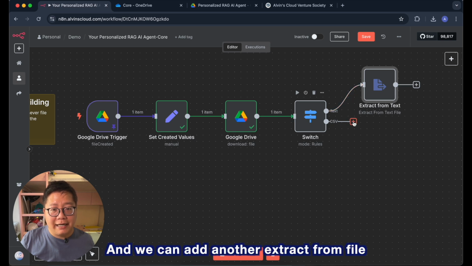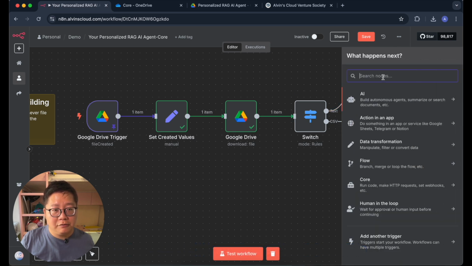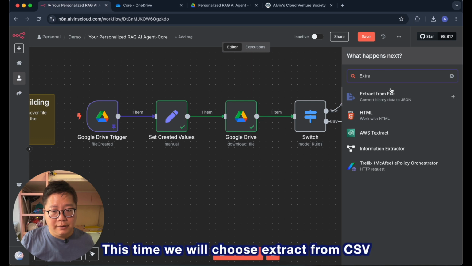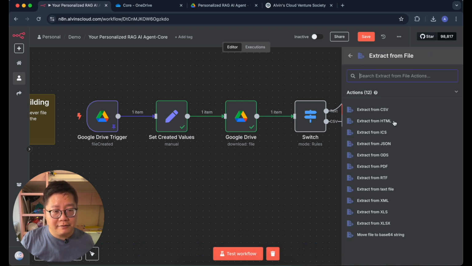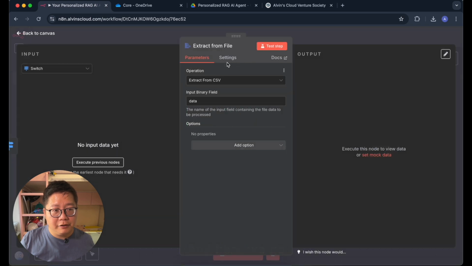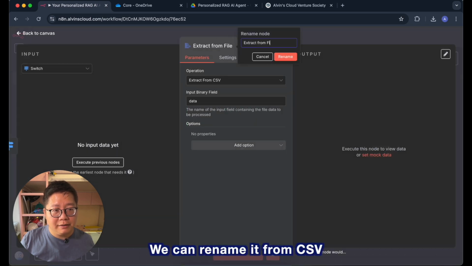And we can add another extract from file. This time, we will choose extract from CSV. And here we go. We can rename it extract from CSV.